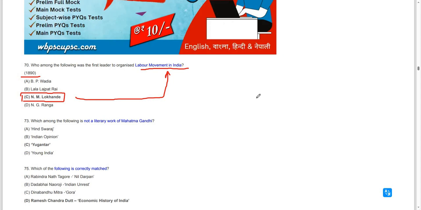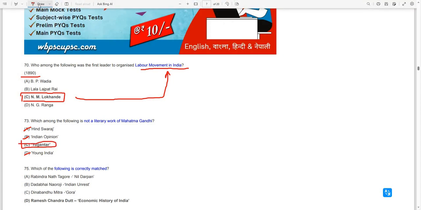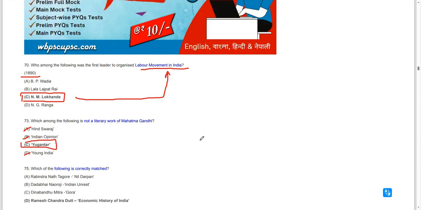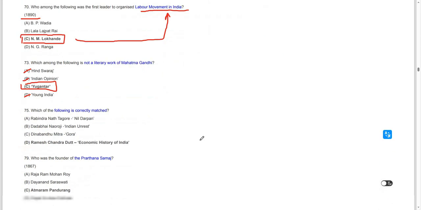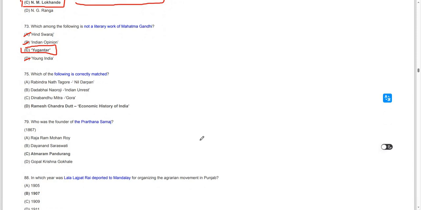Moving on, which among the following is not a literary work of Gandhi? The literary works of Gandhi would be Hind Swaraj, Indian Opinion, and Young India. Yugantar is not his work. Yugantar was not written by Gandhi, someone else wrote it. So these are all works by Gandhi, but Yugantar is not. Moving on to the next question.